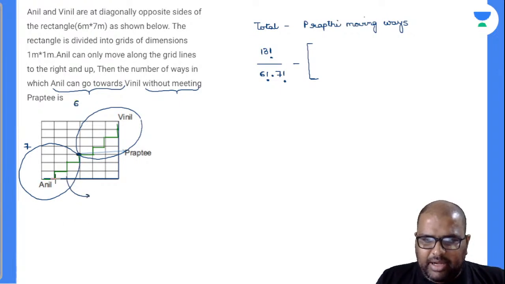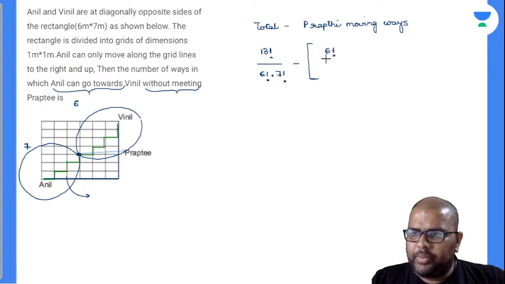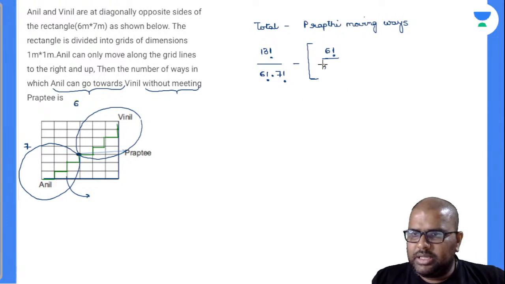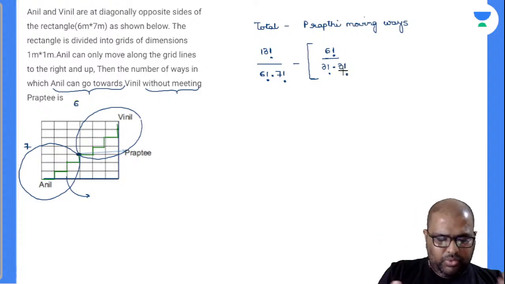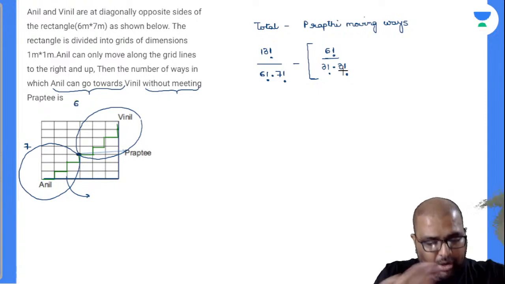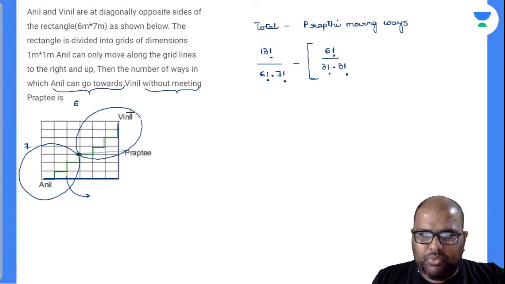Closely observe there: 1, 2, 3, 4, 5, 6. There are totally 6 grids there. In those 6 grids, how many are horizontal and how many are vertical? See here, 1, 2, 3. 3 are horizontal and 3 are vertical. Now this is nothing but Anil moving towards Prapti or Prapti moving towards Anil. Am I right or wrong? So Anil should avoid that direction. I have avoided this.